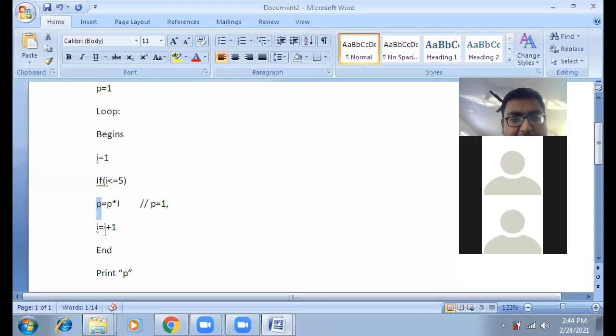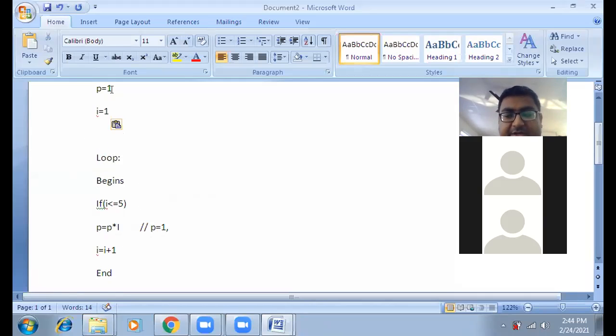Now the loop will again rotate. Why will the loop again evaluate? Because till now the condition does not satisfy. Now the next time the loop will rotate with an increment value of i. What is the increment value? This one is the increment value. So this i equals 1 we should also write outside this loop.